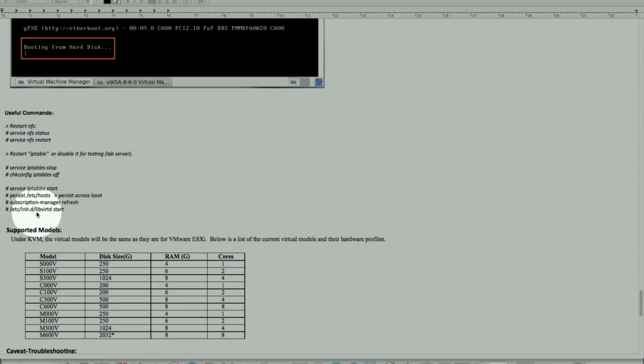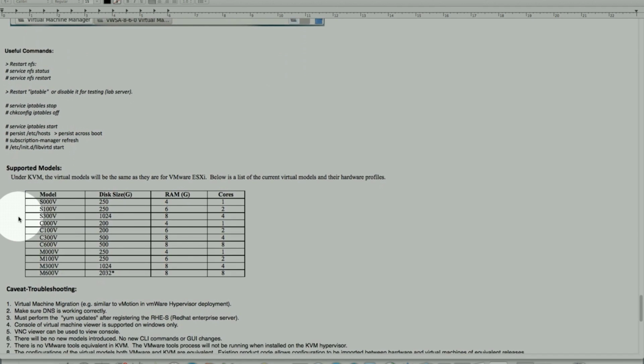This is the process that starts the Virt Manager, libvirtd, which is the start. And that's what creates the Virt Manager process to communicate with the KVM. Supported models. Under KVM, the virtual models will be the same. Models will be the same as we support today.